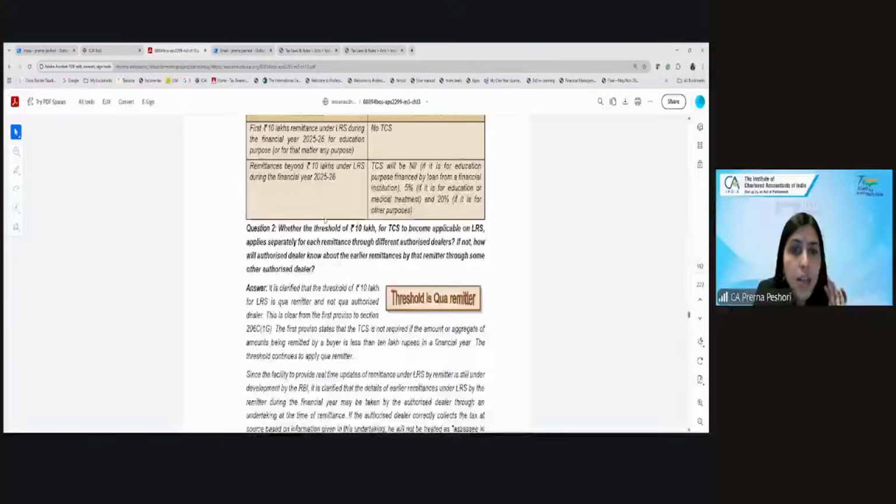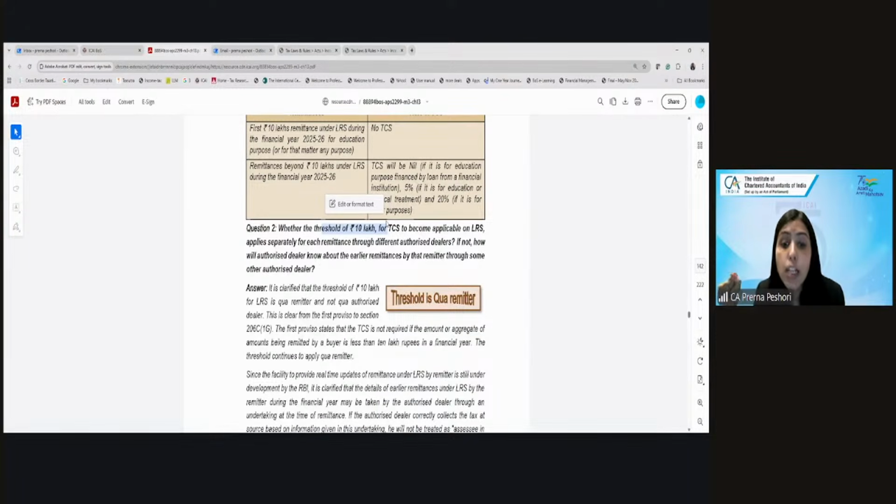Then the second question is whether the threshold of 10 lakh applies separately for each remittance. Because let's say I first remit through ICICI Bank, and next time I remit through HDFC Bank. So how will HDFC Bank come to know about my earlier remittance? They have said that this threshold is for you, not for the banks. So the LRS limit gets updated when you send the money under LRS.